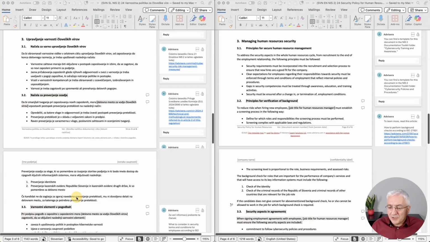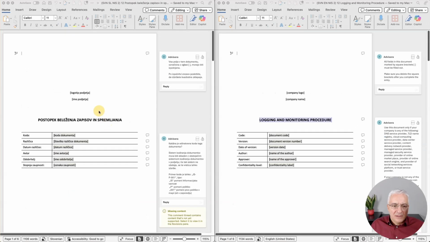And of course, if you want to reduce this effort of writing documents, you can use this and other documents from Advisera's NIS2 documentation toolkit. There is also another video where I explain how you can use this toolkit, so basically to see it in action. Okay, let's see a document that is more IT oriented.